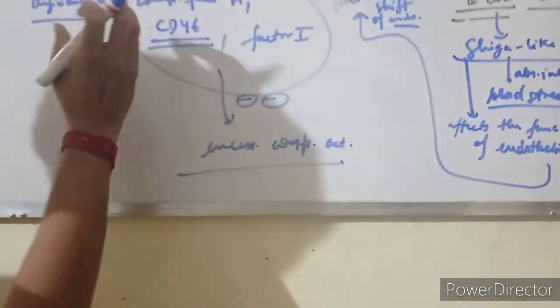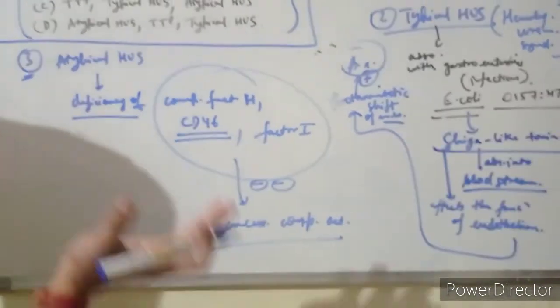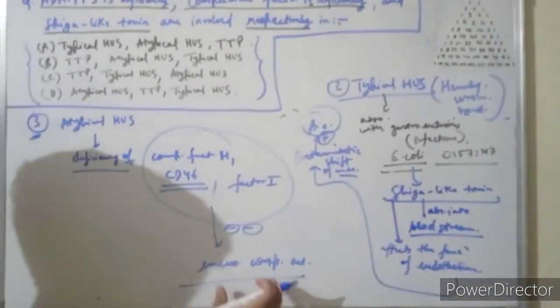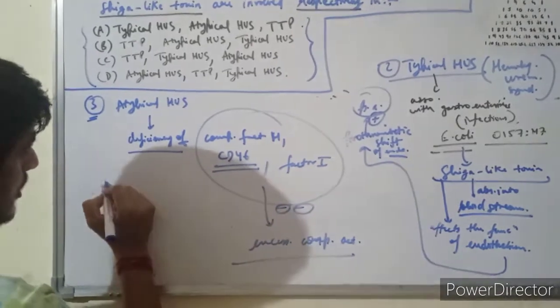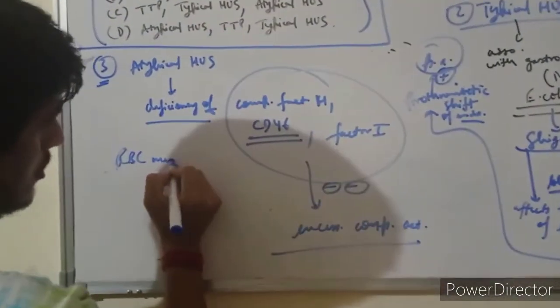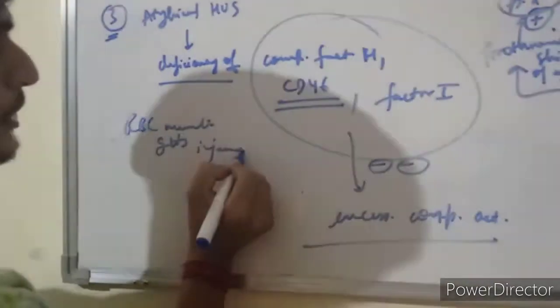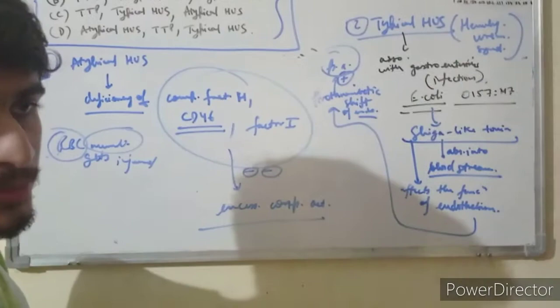Therefore, if these are deficient, the complement will be excessively activated, and the RBC membrane gets injured, because the RBC membrane is extremely susceptible to complement injury.